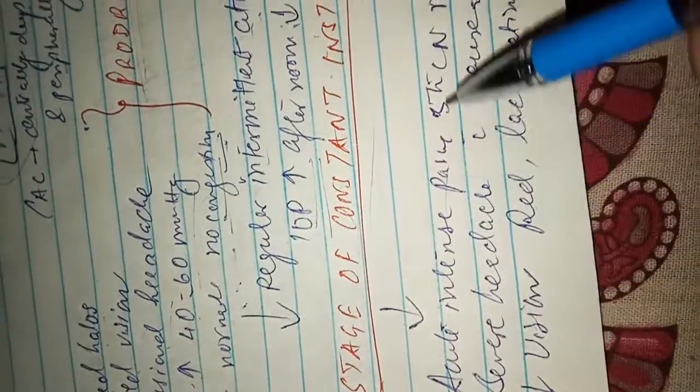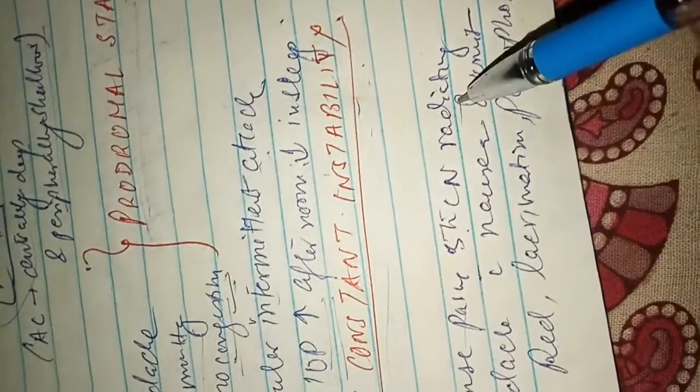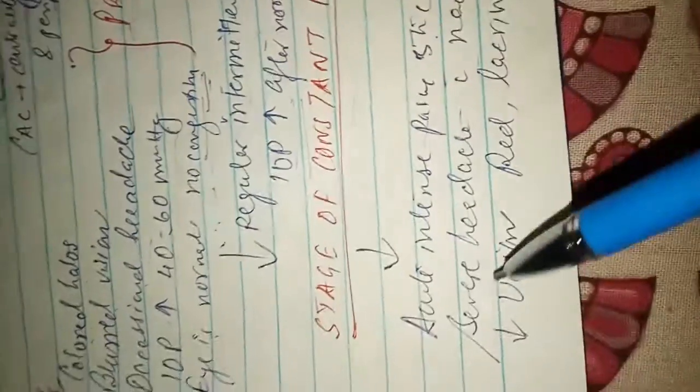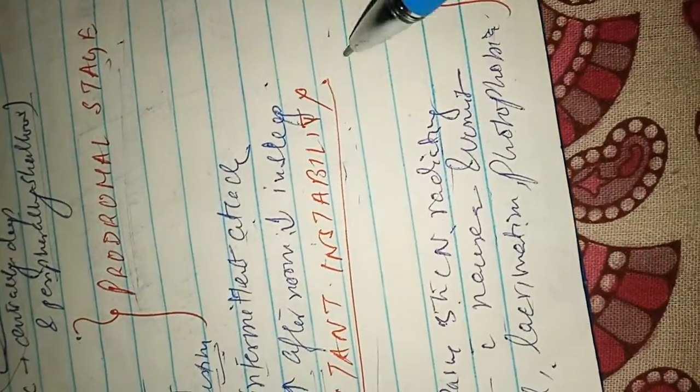Then acute intense pain by fifth cranial nerve radiation, severe headache with nausea and vomiting, decreased vision, redness of the eye, lacrimation and photophobia. These are the symptoms of acute congestive attack.